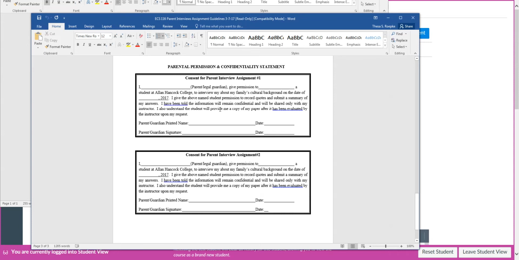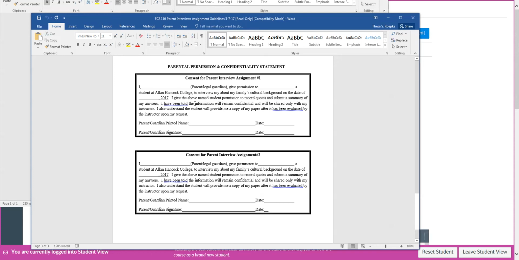So you would need 2 copies of this form. So that is the name of the parent or legal guardian, give permission to. So ahead of time, put your first and last name here. It says you're a student at Allan Hancock College and that you're going to do the interview on this date. So you might want to leave that date open until you actually go for the interview. It does tell the parent or guardian that you are going to record quotes and you're going to submit a copy of your answers to your instructor.